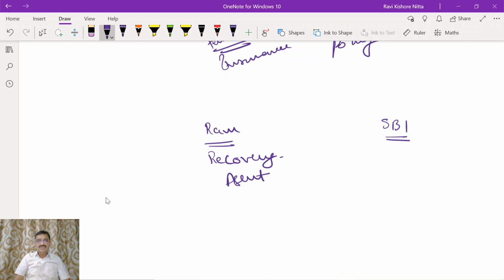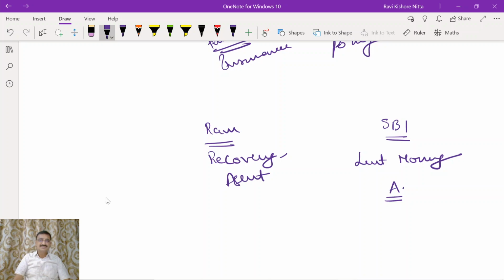Why is Ram appointed? State Bank of India has lent money to Mr. A, but A is not fulfilling his obligation of payment of installments. He has stopped paying the installments one year back itself, and A is not properly responding to State Bank of India.